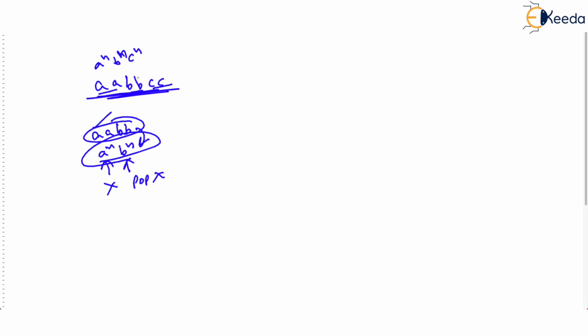we can't develop a PDA for this. Well, a PDA will be possible if we use two stacks. But the problem is, a PDA has only one stack. You can't say that now I will use a PDA with two stacks. But if you have two stacks, then for every A we will push X on this stack.